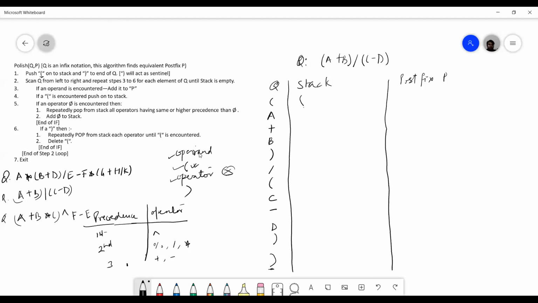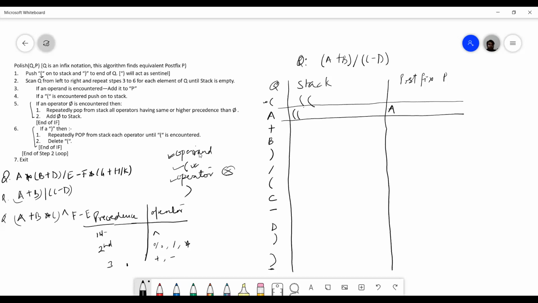Okay. Then it says that I have to scan Q from left to right and perform these operations. If I get an operand, I will write it here. If I get a left parenthesis, I will push it on the stack. If I get an operator, I will perform this. And if I get a right parenthesis, I will perform this. So the first symbol is a left parenthesis, so I push it onto the stack. This is the state of the stack after the first symbol. The second symbol is an operand, so I simply add it to postfix.